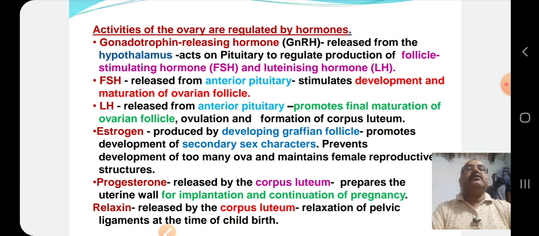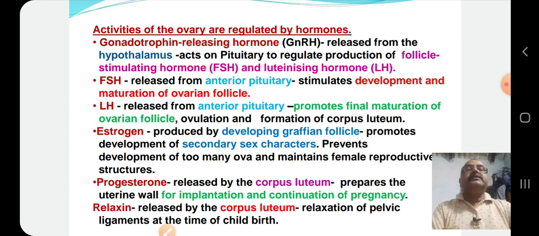LH or luteinizing hormone is released from the anterior pituitary. It promotes final maturation of ovarian follicles, ovulation and formation of the corpus luteum. That means LH is associated with ovulation, that is the release of eggs, as well as formation of the corpus luteum. We have already discussed that after release of the egg, the ovarian follicle becomes the corpus luteum, which acts as an endocrine gland.